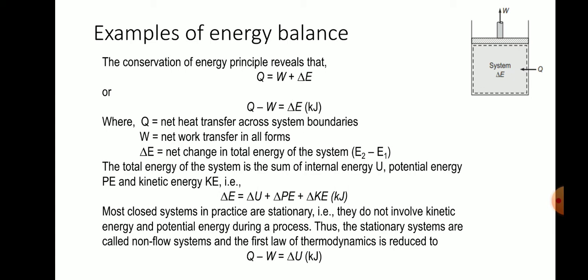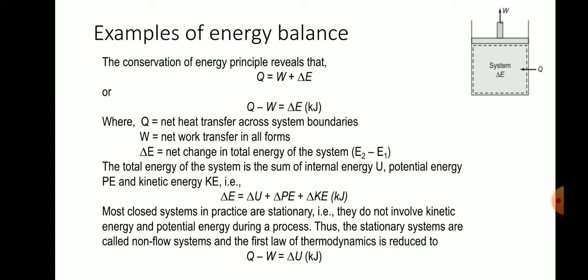Consider an amount of gas in a piston cylinder device. The gas is heated inside the cylinder as a result of heat supply. As the energy of the gas increases, its pressure and temperature also increase. Then the gas will expand and work will be done at the boundary of the system. That means the piston moves upwards due to the increase of pressure and temperature inside the cylinder. Then the conservation of energy principle reveals Q equal to W plus delta E.